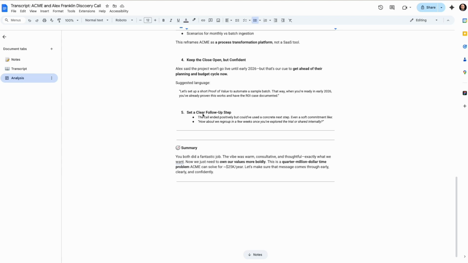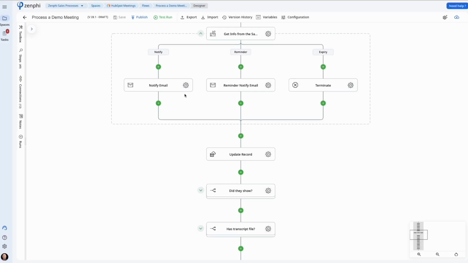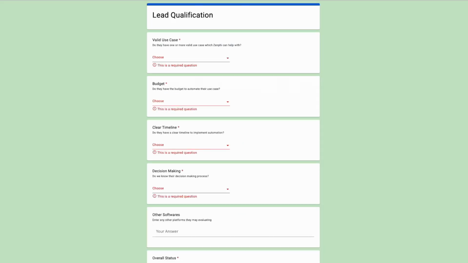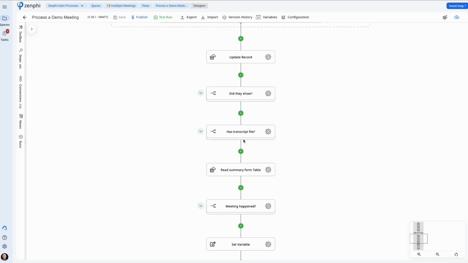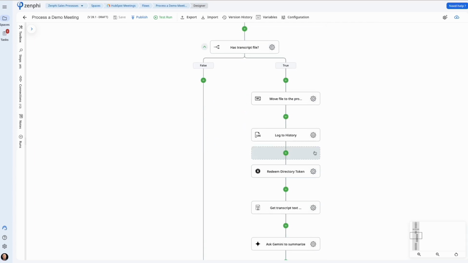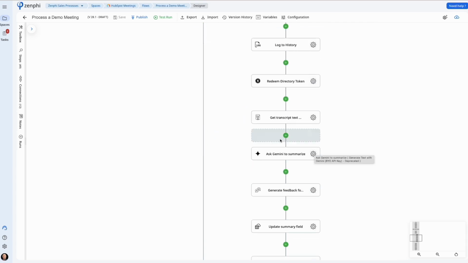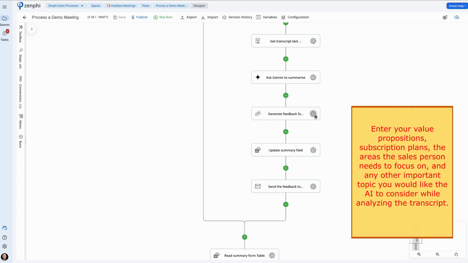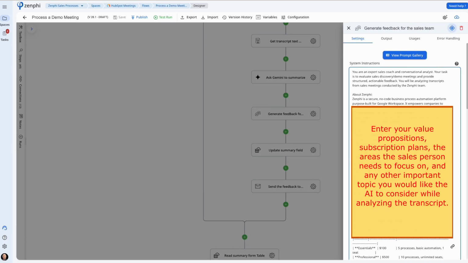Now, the way we added this to our process, because we had an existing Zenphi process in place, this is our actual process. Once the demo meeting happened, we send a request data form to the person to complete the form that you just saw. This was the form. As soon as it's completed, the important part comes down here, the bit related to AI. Of course, we generate a summary, and this is the bit using an AI action. We say, generate the feedback.